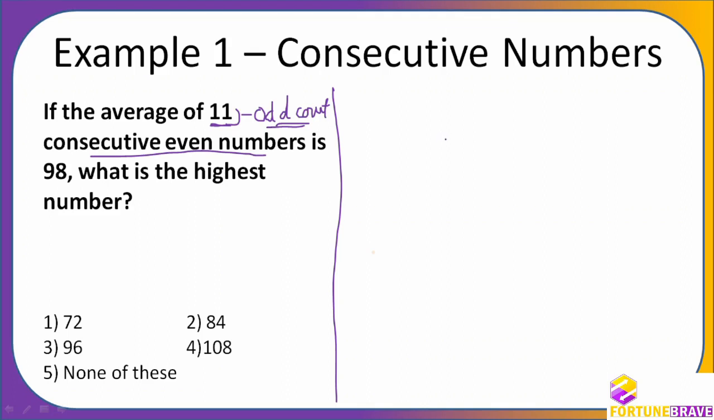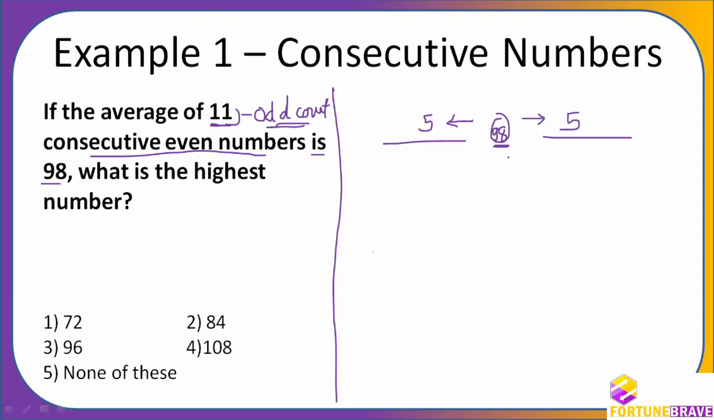Odd count means the middle one should be the average. So 11 numbers, this is the middle number, which they are saying the average of 11 numbers is 98. What is the highest number? So this is 98 now. Correct? Now 98 is the middle number. There are a total of 11 numbers. So on this side how many numbers will come, and on this side how many numbers will come? Both sides should be the same. You know it very well. So on this side 5 numbers will come and on this side 5 numbers will come.